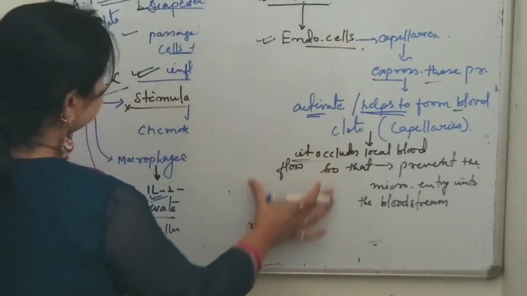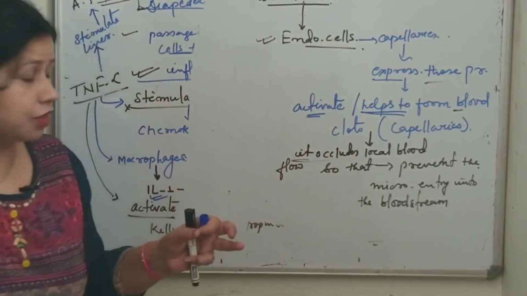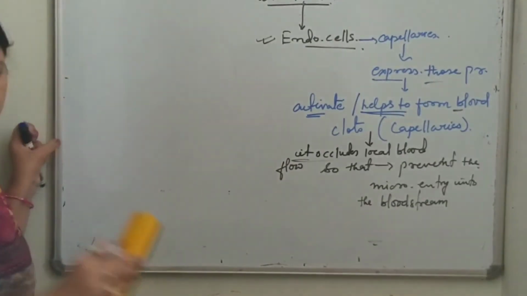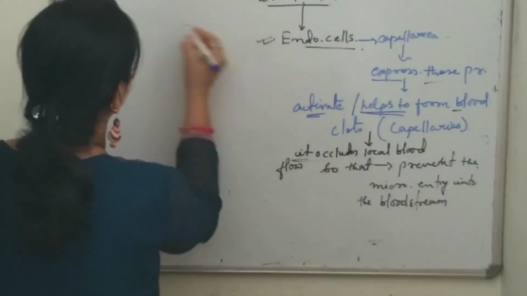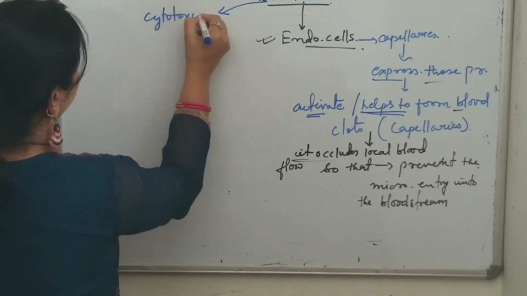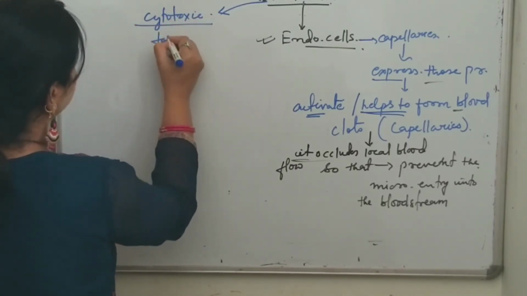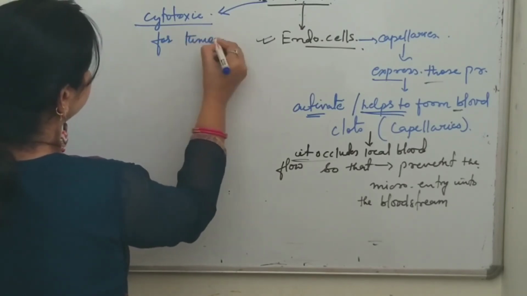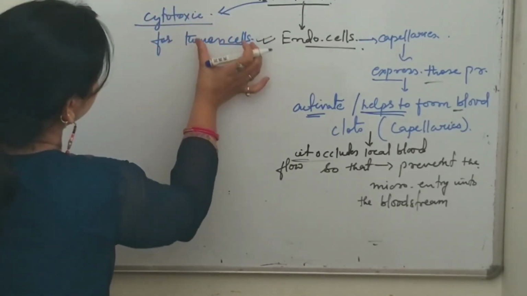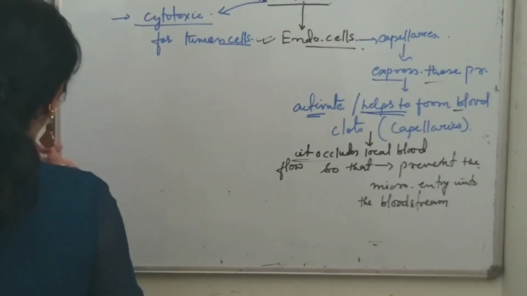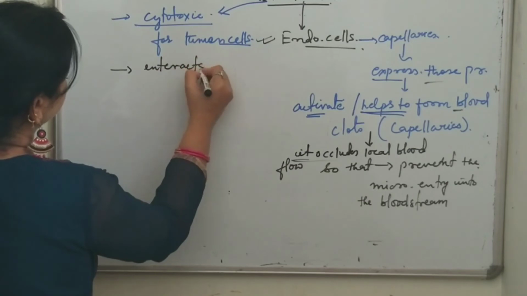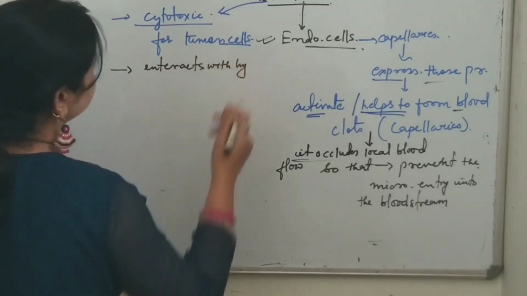Now there are some more functions. One more important function of tumor necrosis factor alpha is that it is cytotoxic for some tumor cells also. So it is responsible to clear the tumor cells, as well as it interacts with the hypothalamus.